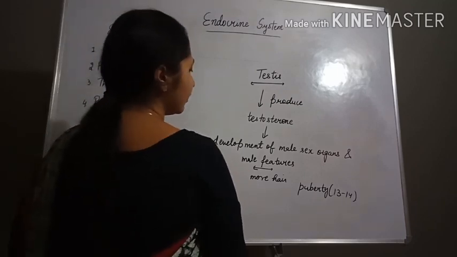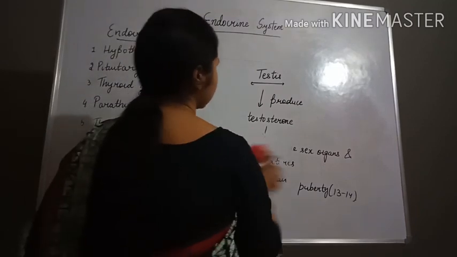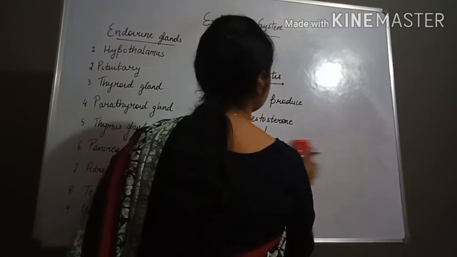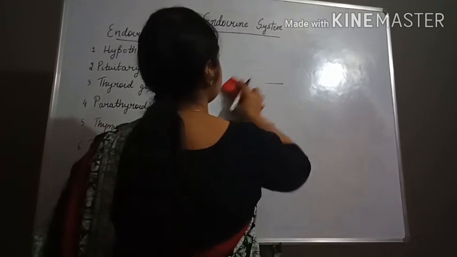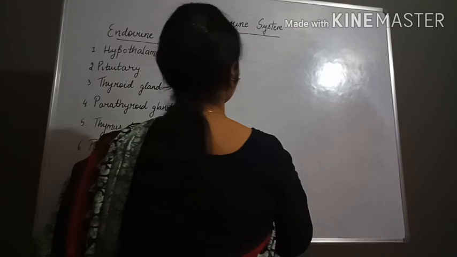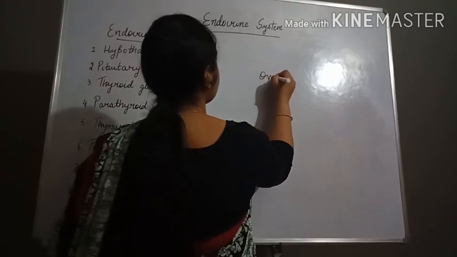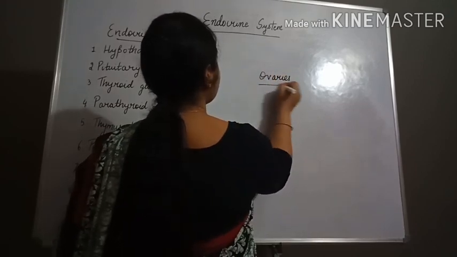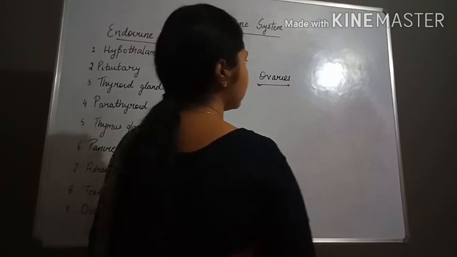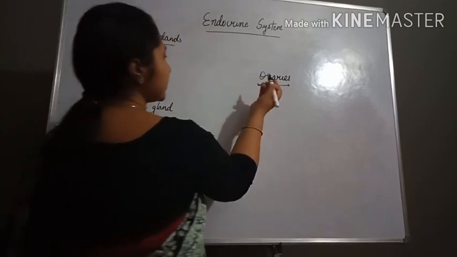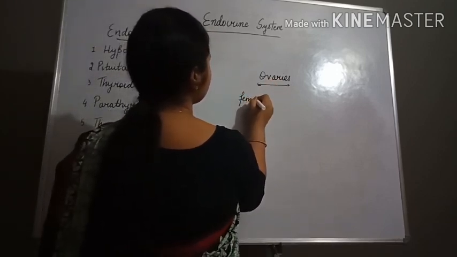Now next we will discuss ovaries. Ovaries are present in the female reproductive system.